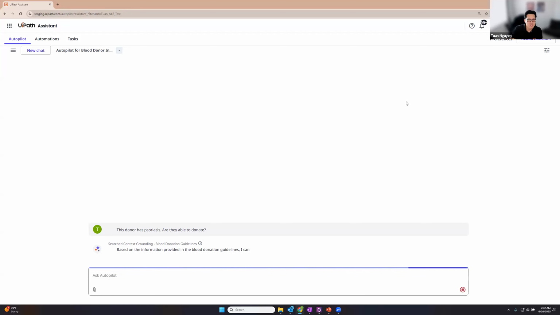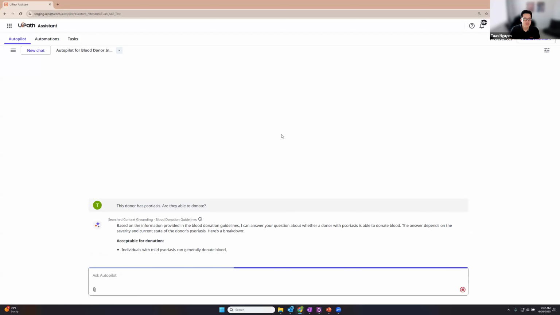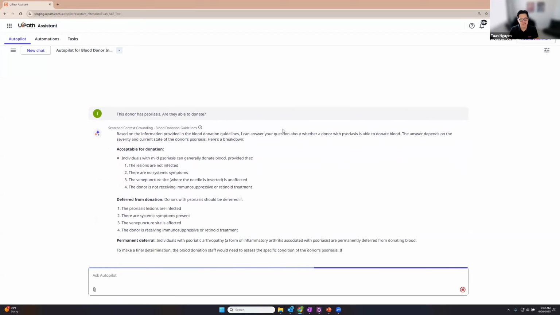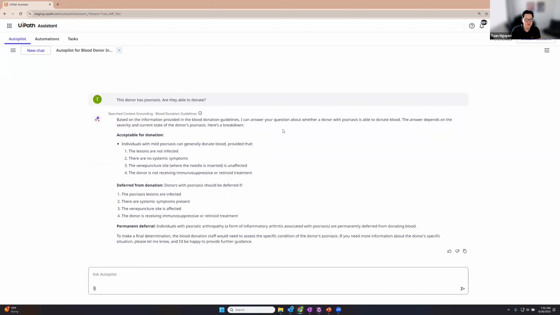And so this is what I would recommend you do in the future. If you have a very specific use case, create a specialized autopilot for it. Configure the instructions, the tools, and that way it won't have any ambiguity about what the user's intent is. If I go into this specialized autopilot, Autopilot for Everyone already knows that they're going to be trying to query this context grounding index. It doesn't have to think about what it needs to do, right? So here's all the information from that context grounding index.